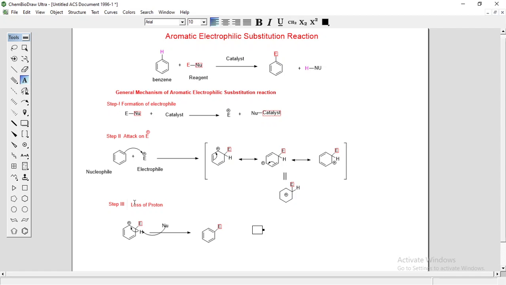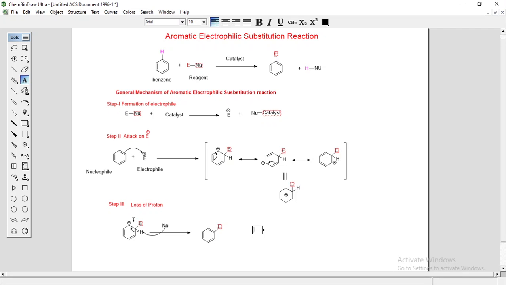In the next step, loss of proton takes place. This nucleophile acts as a base, and the function of a base is to take a proton. It takes this hydrogen as a proton, and the bond pair delocalizes here. It forms a carbon-carbon double bond, and you will get your E substituted product.